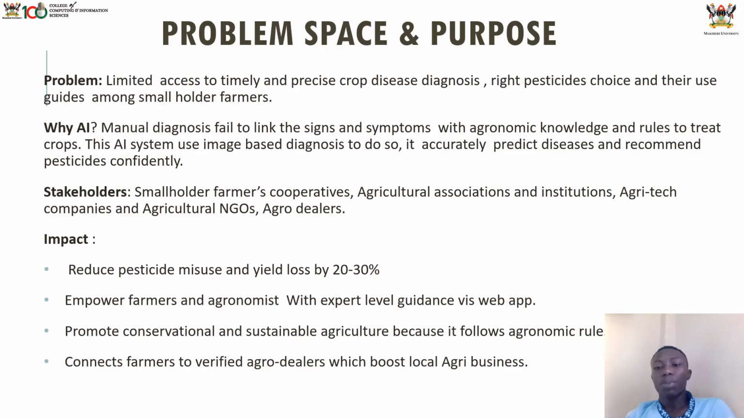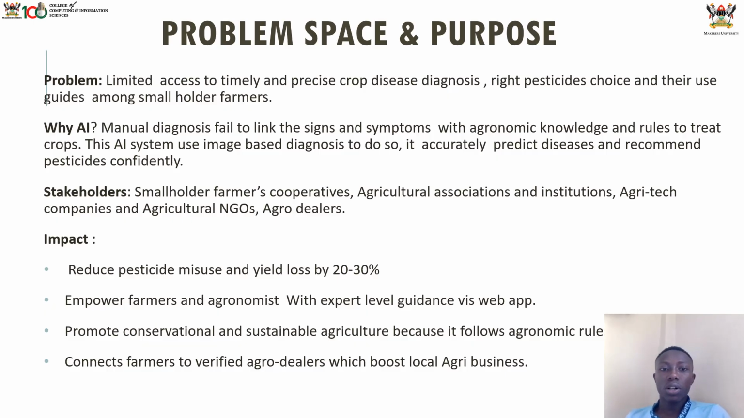First of all, the problem that we are solving is that farmers fail to diagnose their crops on time. Even if they do that, getting the right pesticide choice and their guides is very hard. That's why we decided to build this AI tool to give recommendations on time, anytime they can use it. We use the AI just because it is very precise, affordable and available anytime.